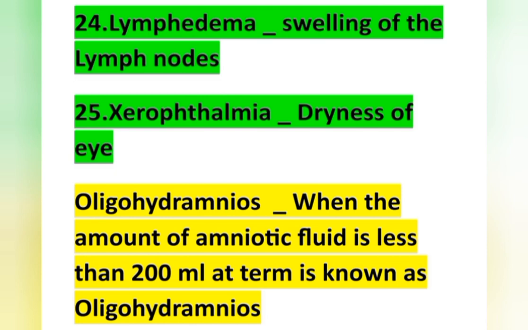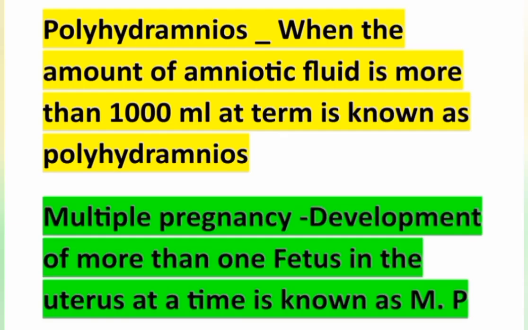Oligohydramnios means when the amount of amniotic fluid is less than 200 ml at term. And the next point, polyhydramnios. Polyhydramnios means when the amount of amniotic fluid is more than 1000 ml at term. Oligohydramnios and polyhydramnios. And the next point, multiple pregnancy.